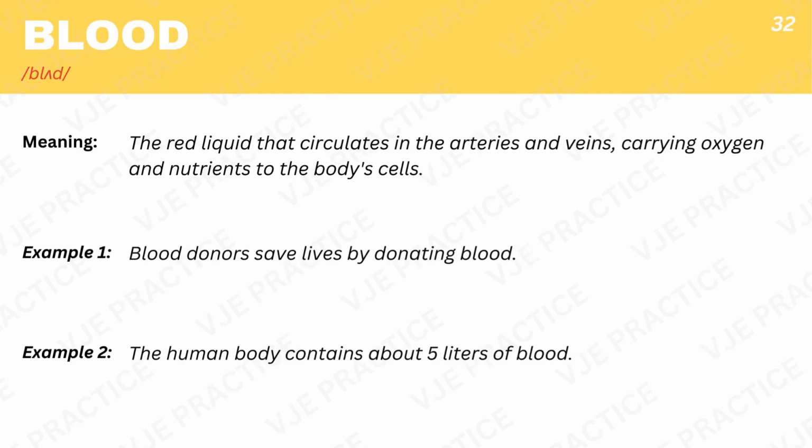Blood, the red liquid that circulates in the arteries and veins, carrying oxygen and nutrients to the body's cells. Example 1. Blood donors save lives by donating blood. Example 2. The human body contains about 5 liters of blood.